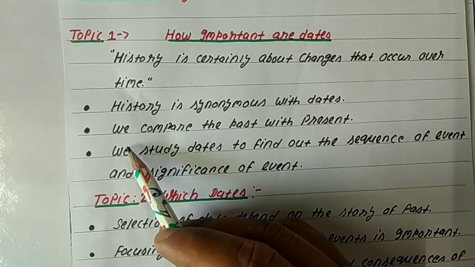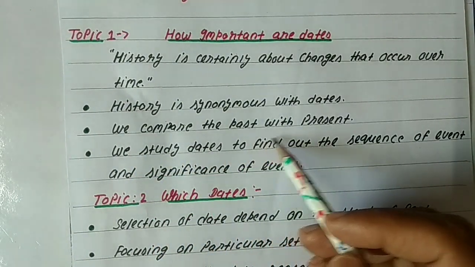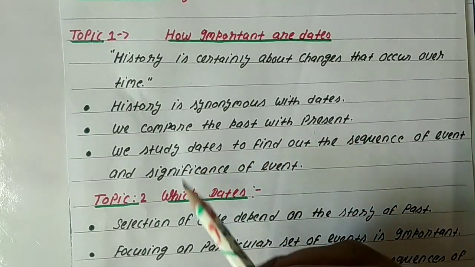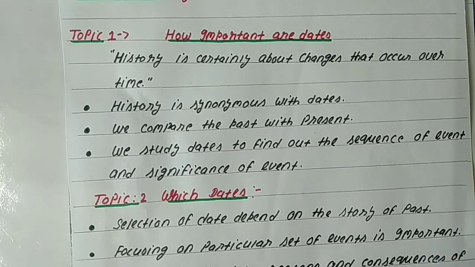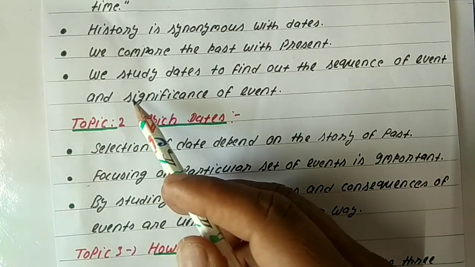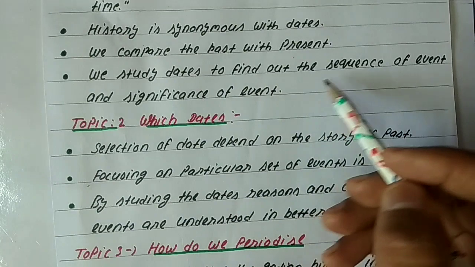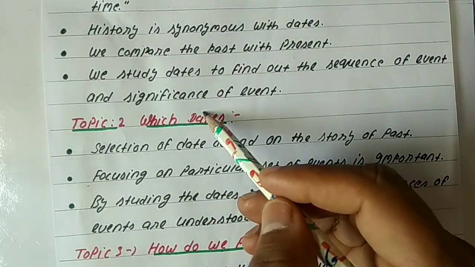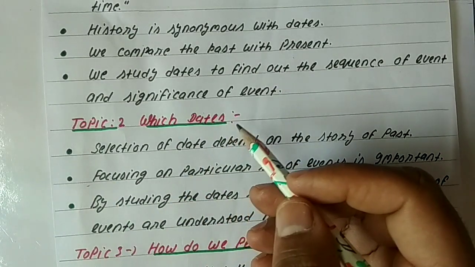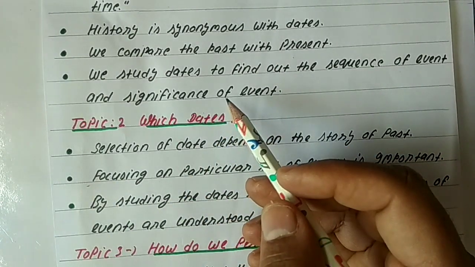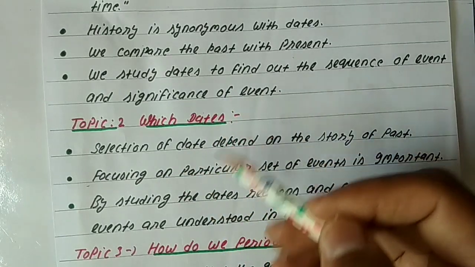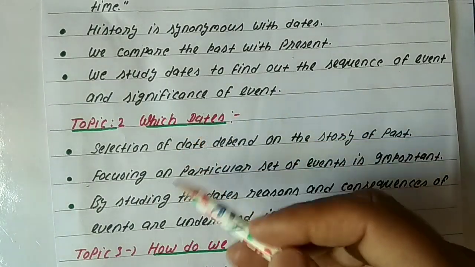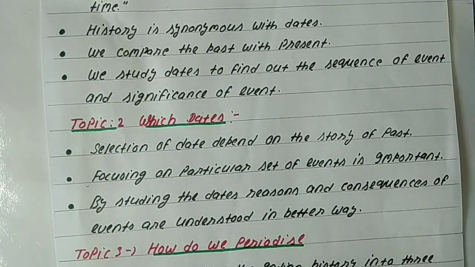So the second point is we compare the past with the present. In history, with the presence of the dates, we can compare the past with the present. The third point is we study dates to find out the sequence of the events and their significance. It means the importance of that particular event. It means if we have the dates of our past, we are able to find the sequence of the different events and the significance or importance of that particular event.